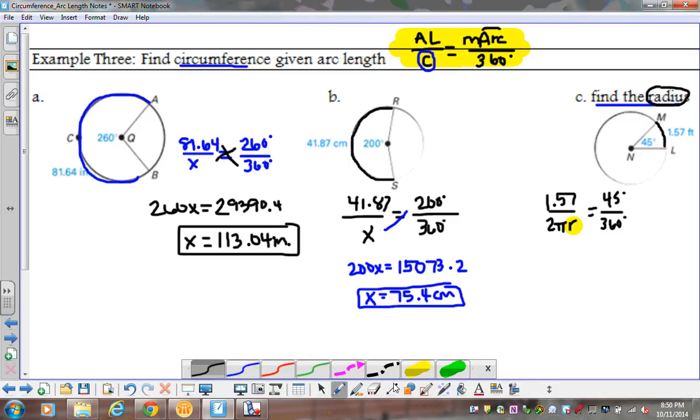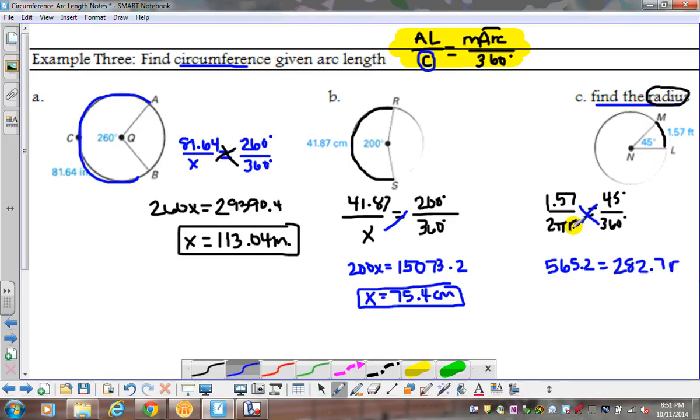Same thing, let's cross multiply. First part, I've got 360 times 1.57. That won't be very large. We get 565.2. Now same thing here, I'm going to cross multiply: 45 times 2 times pi times r. I've got my variable there. So 45 times 2 pi is going to give me 282.7, and there's your r.